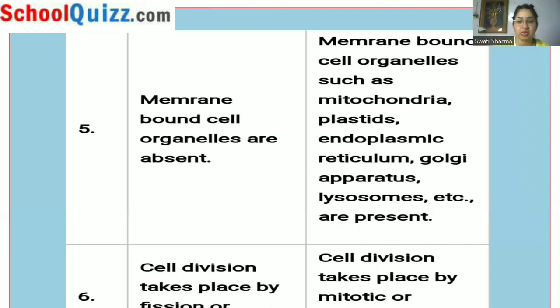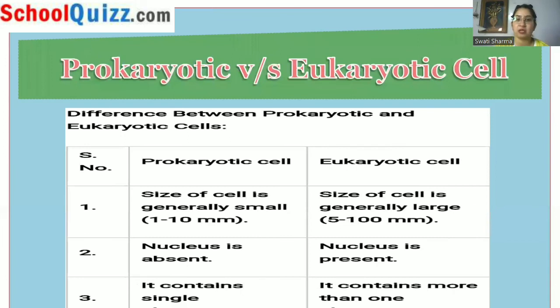So once again, let's see the differences. One is the size. The size of a prokaryotic cell is very small, 1 to 10 micrometer only. For a eukaryotic cell, it is 5 to 100 micrometer. Nucleus is absent, so nucleolus will be absent, in prokaryotes. In eukaryotes, nucleus is present, and nucleolus will be present. There is a single chromosome in prokaryotic organisms, whereas in eukaryotic organisms, 2 sets of chromosomes are there, because the genes from both parents are taken up.